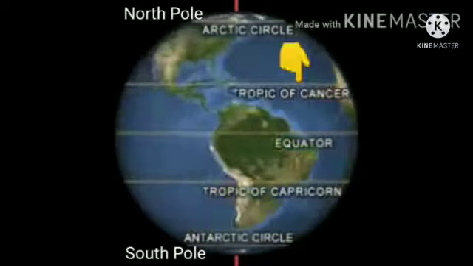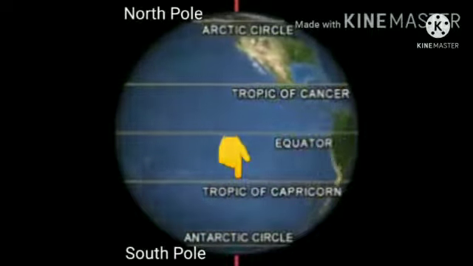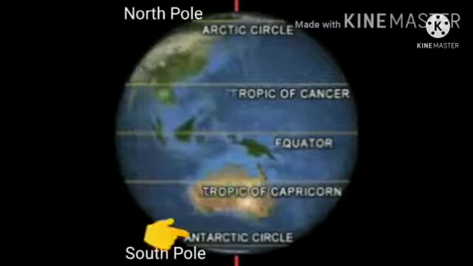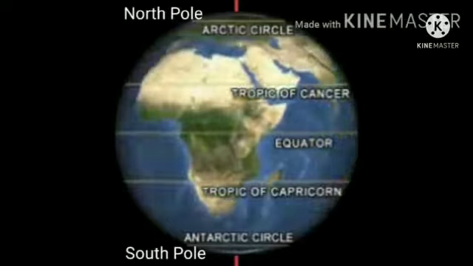First, the Tropic of Cancer. Second, the Tropic of Capricorn. Third, the Arctic Circle. Fourth, the Antarctic Circle. Now let us learn in detail about the important latitudes. First, the Tropic of Cancer.